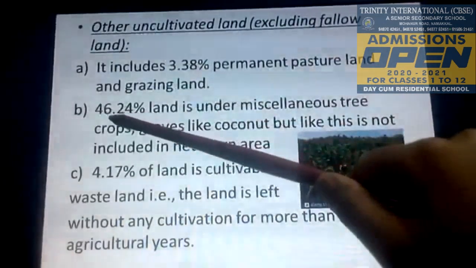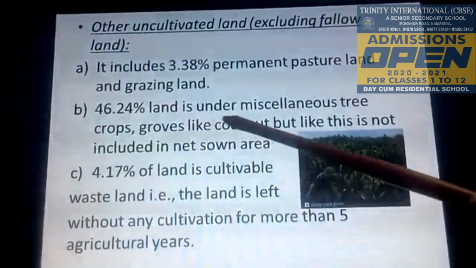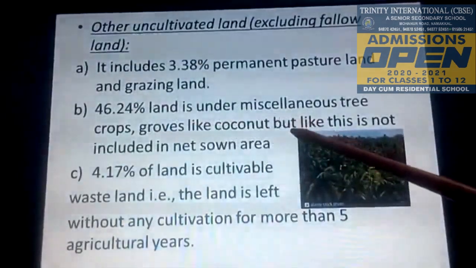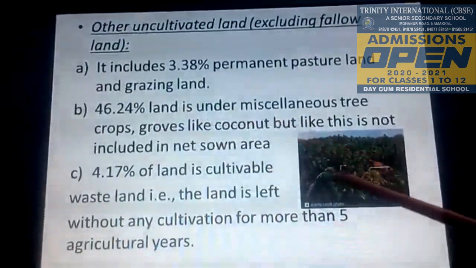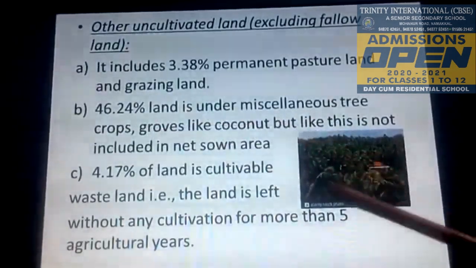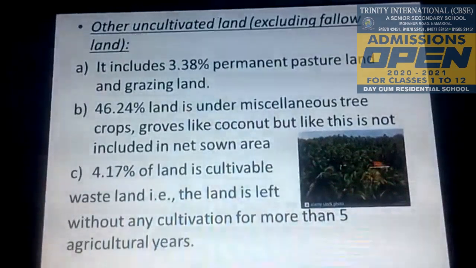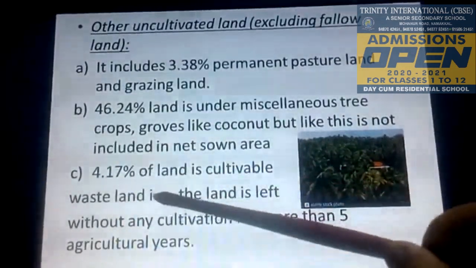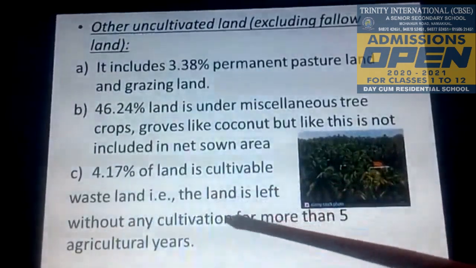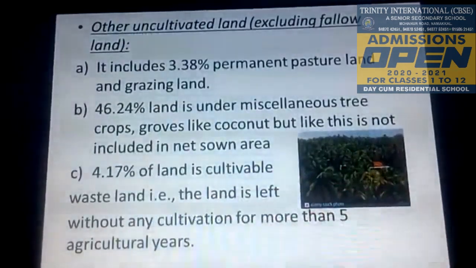Next one is 46.24% land is utilized for miscellaneous trees, crops, groves, that is coconut trees, but this is not included in net sown area. 4.17% of land is cultivable wasteland. This land is left uncultivated for more than 5 agricultural years.